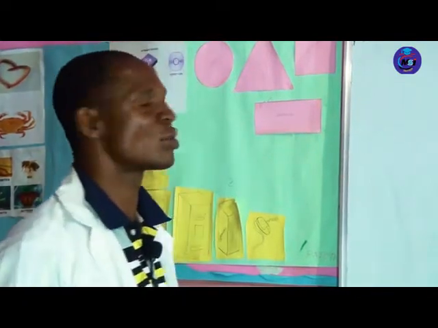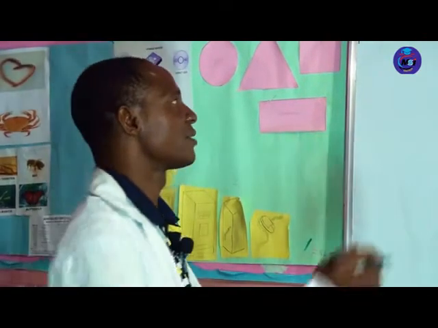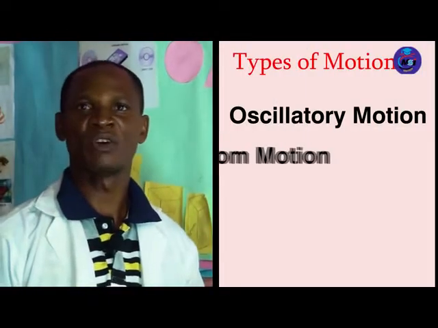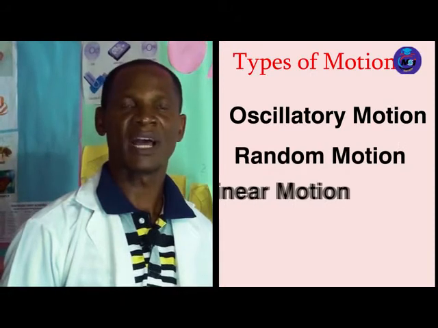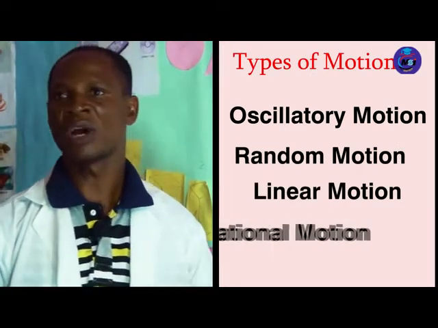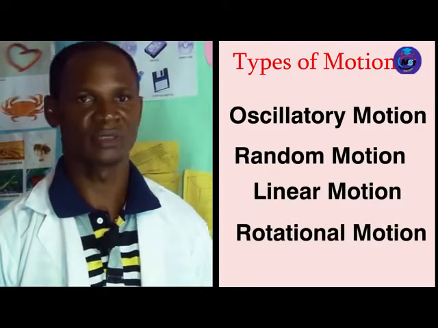Now, we are going to consider briefly different types of motion. We have number one, oscillatory motion. We have random motion, linear motion, and rotational motion.